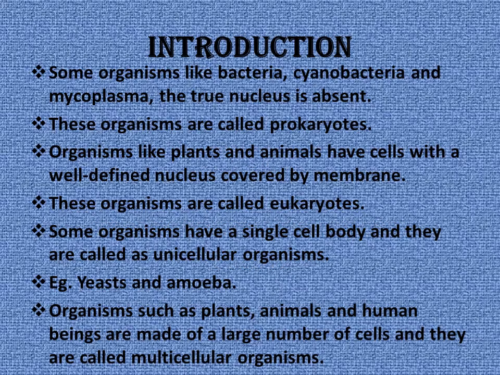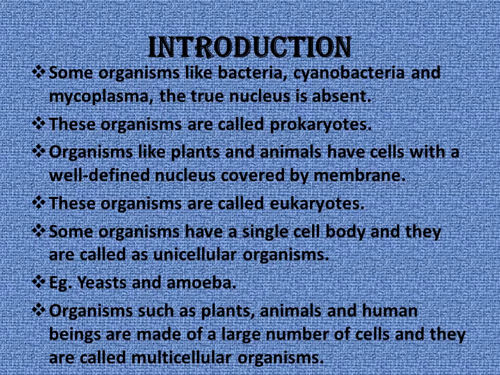Introduction. Some organisms like cyanobacteria and mycoplasma do not have a nucleus. Such organisms are called prokaryotes. Organisms which do not have a true nucleus are called prokaryotes. Organisms like plants and animals have cells with a well-defined nucleus and are called eukaryotes.